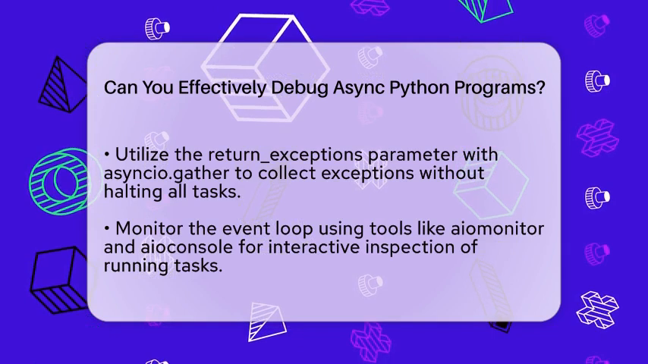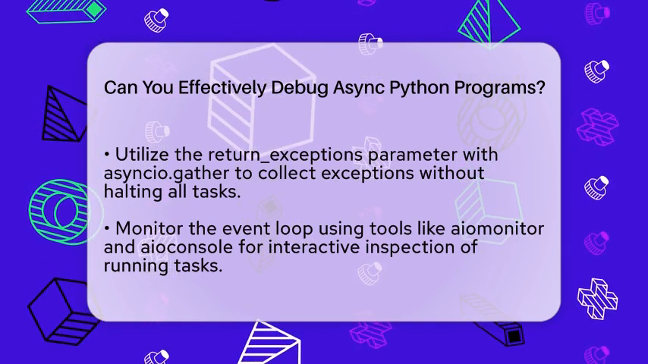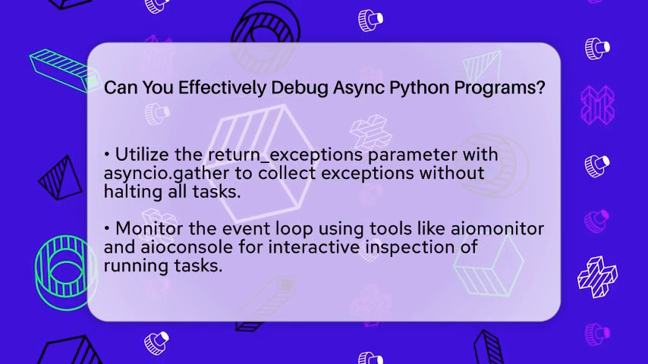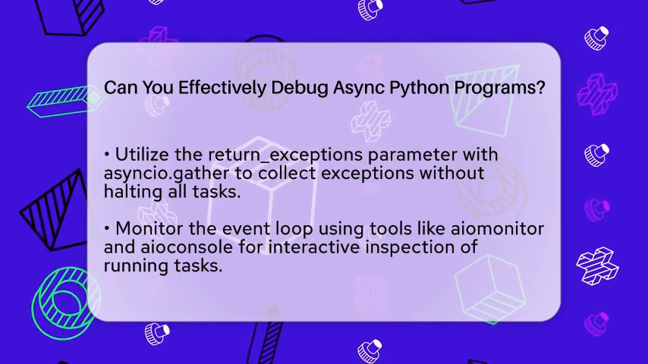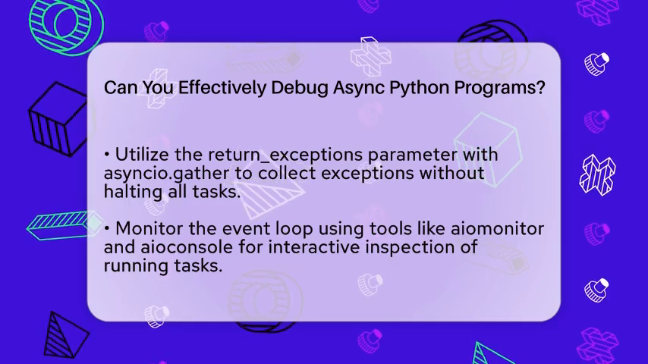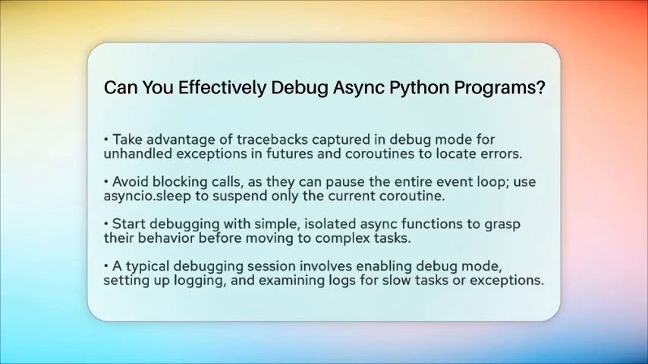Avoiding blocking calls is essential as well. Blocking calls pause the entire event loop, leading to unexpected behavior. Instead, use Asyncio sleep to suspend only the current coroutine without affecting others. The debug mode can warn you if it detects any blocking calls.